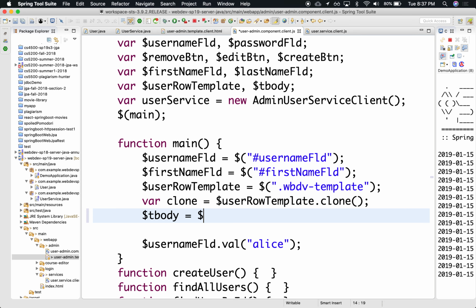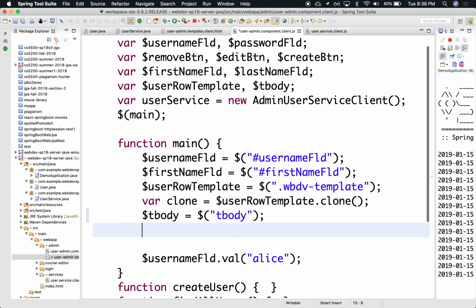We can say $T body. So that allows me to grab the element by name. Or if it has a class, I can grab it by class. If it has an ID, I can grab it by ID. But I have the name. There we go. So we have it, and we can now append to it.